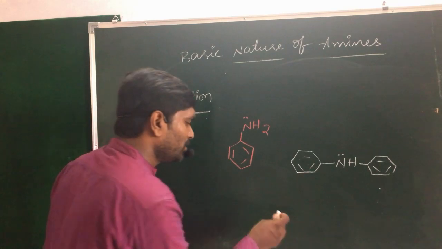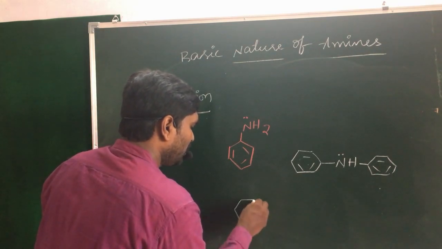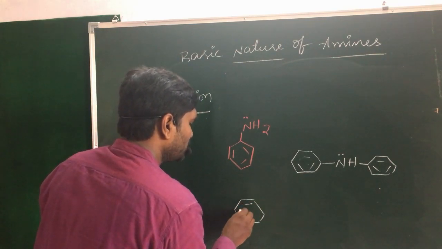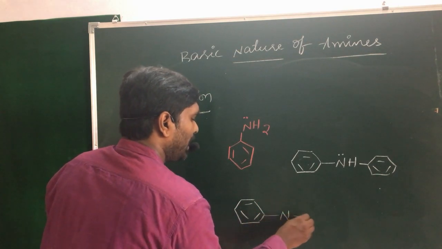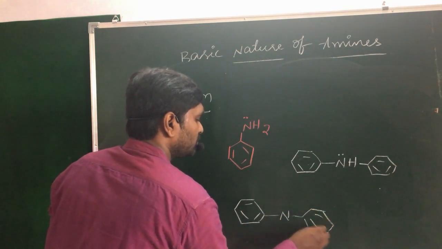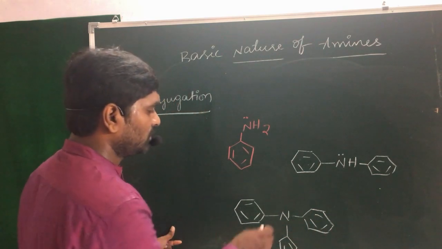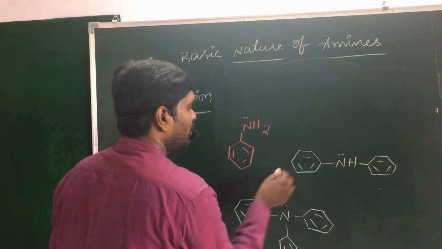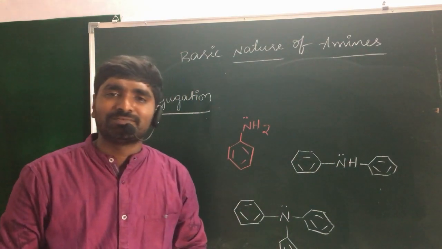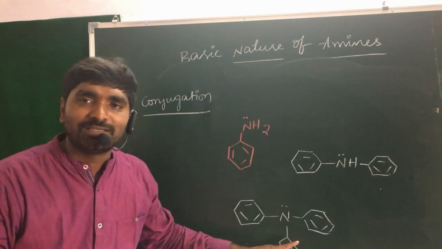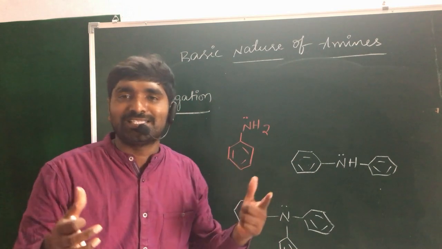So the third hydrogen is replaced by another phenyl ring. So, tertiary amine. Among these three, you know that in the third condition, conjugation may increase.